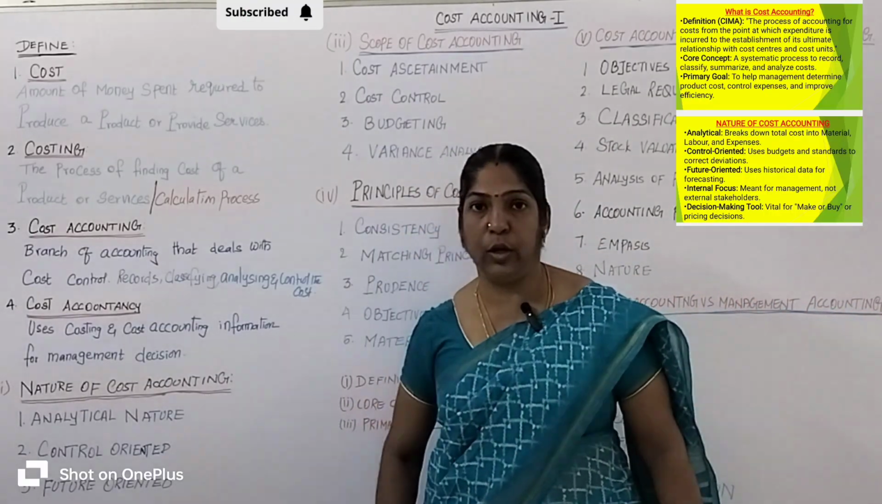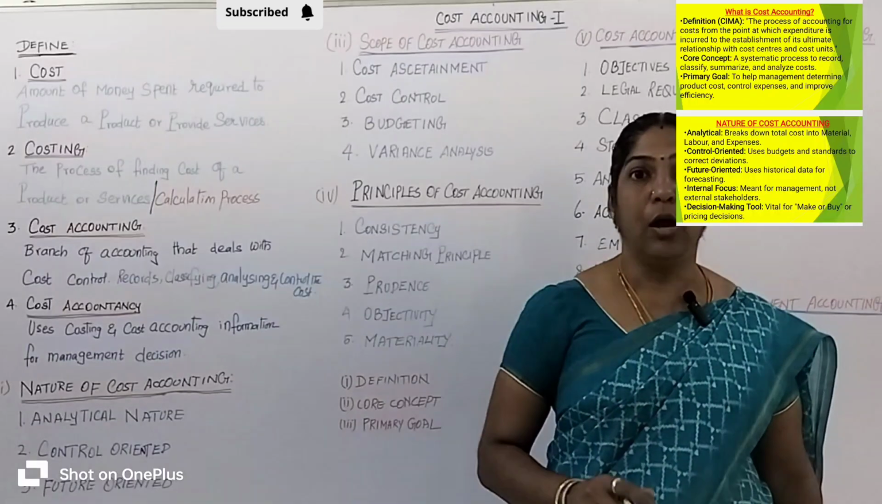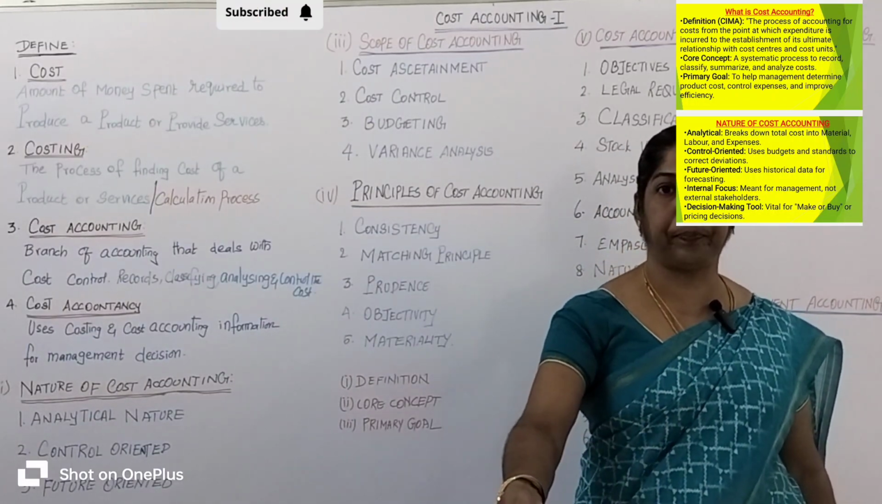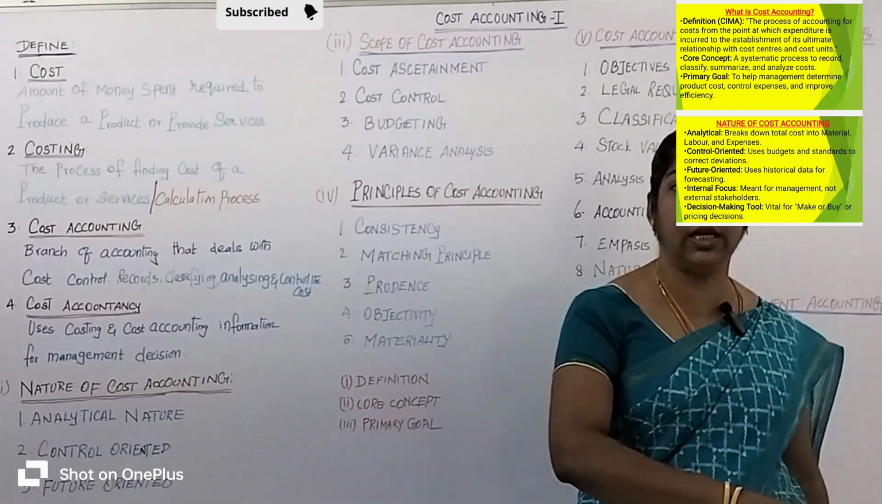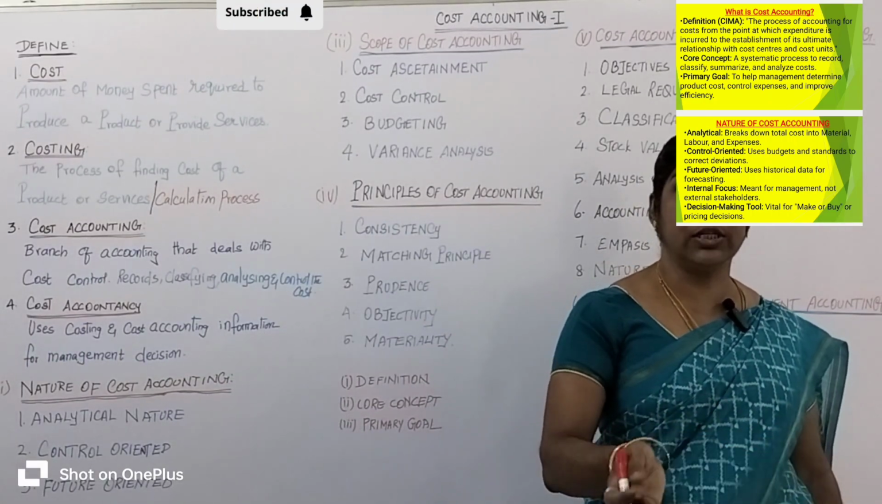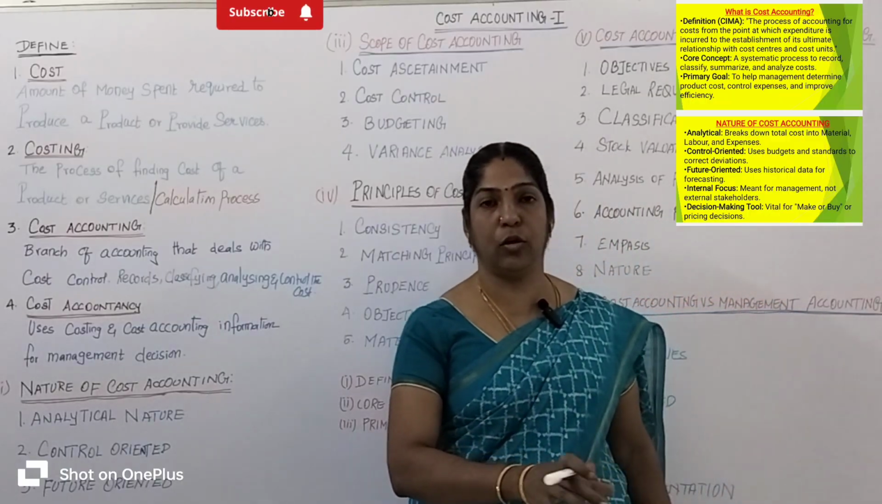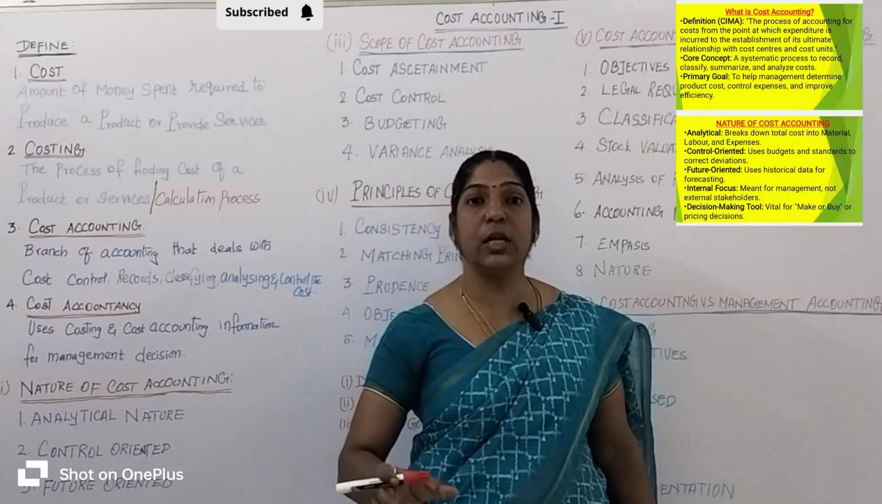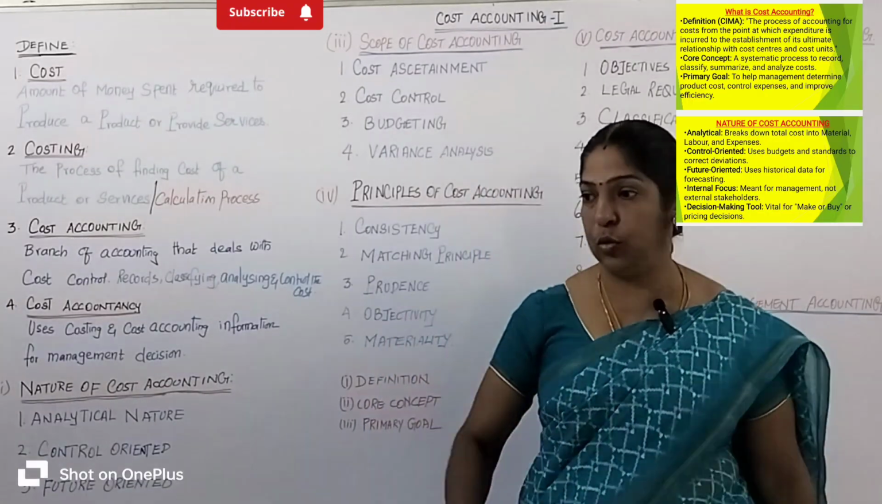Then future oriented. What is meant by future oriented? Cost accounting helps to use past data to plan the future and forecast. Say for example, last year's production cost is 1,000 rupees. This year it is estimated at 1,100 rupees. That is called future oriented.